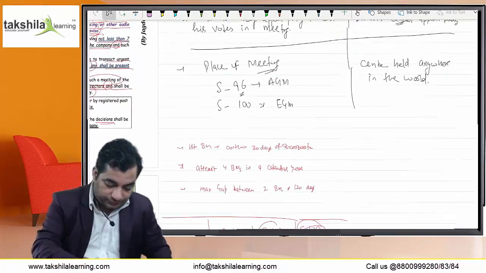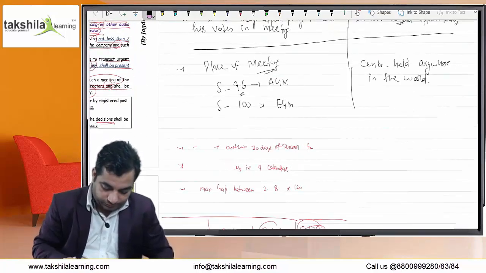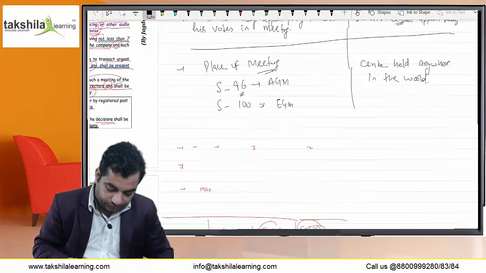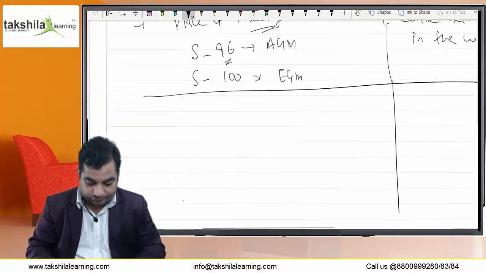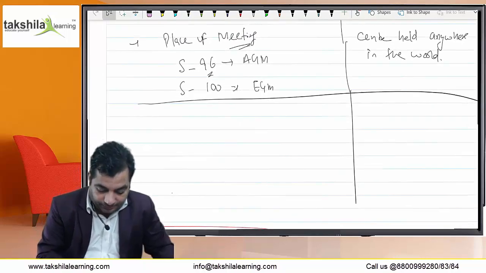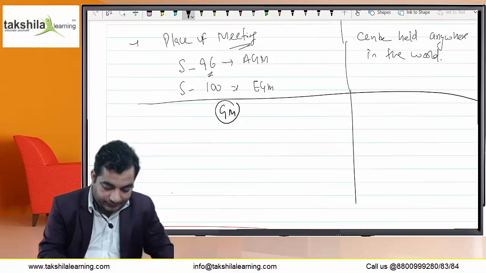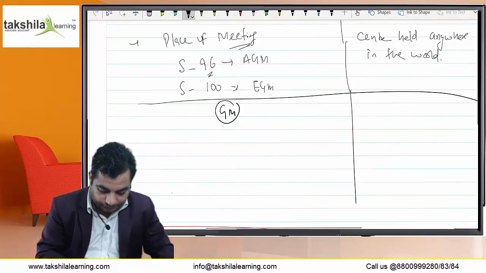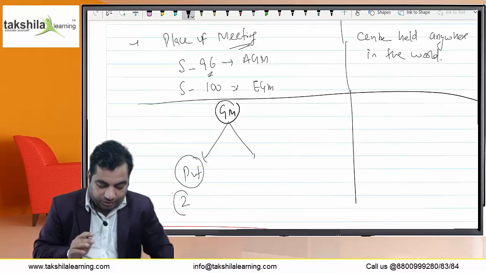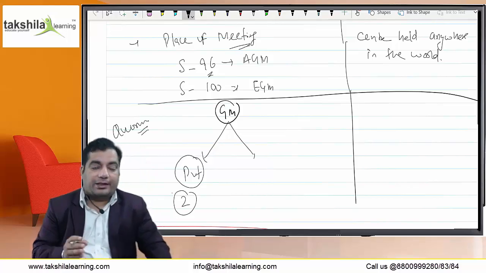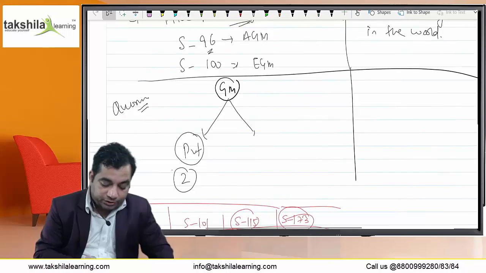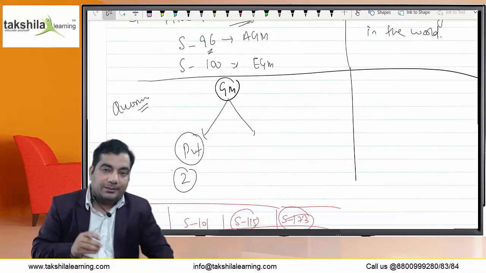In the case of GM, in a private company, the quorum required is 2. Quorum means simply the minimum number of persons required to be present in the meeting. In case of GM, at least 2 members must be personally present in the meeting.